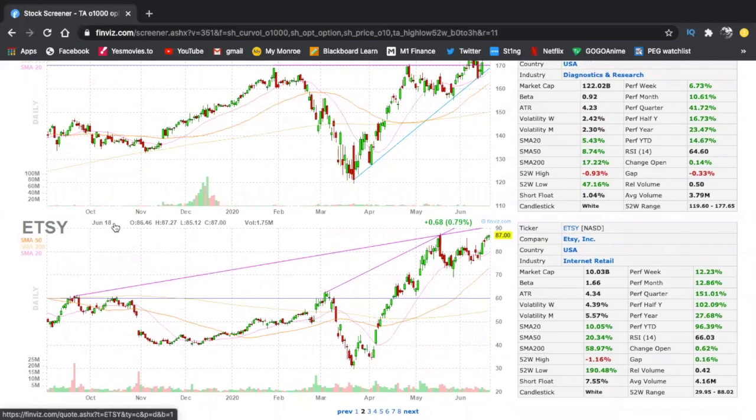ETSY, very nice one. Another one that I very, very much like. Nice high right here. Consolidation, kind of a W shape. So it's about to break out of this high right here. Very, very close to breaking out.